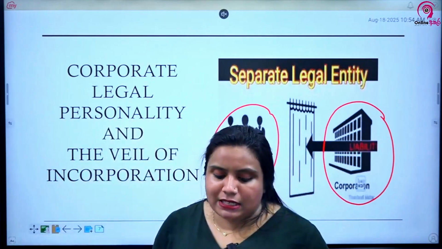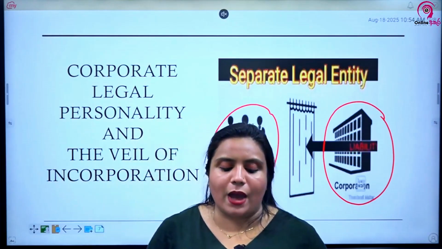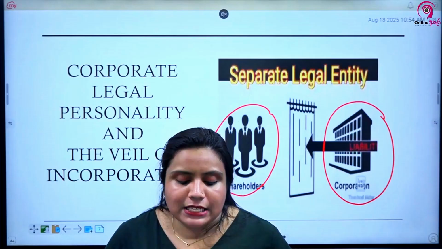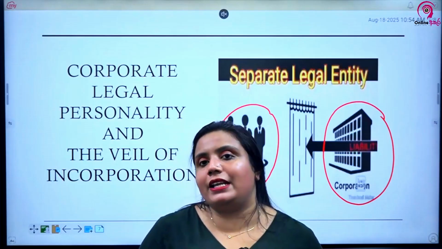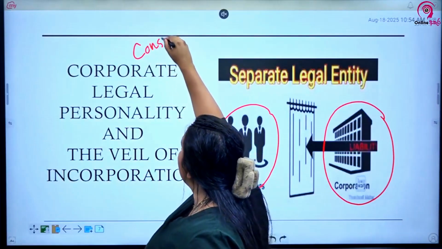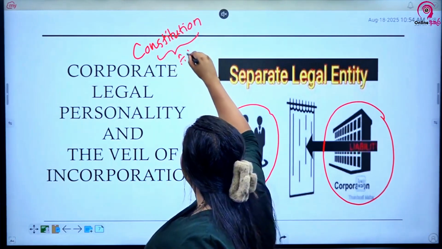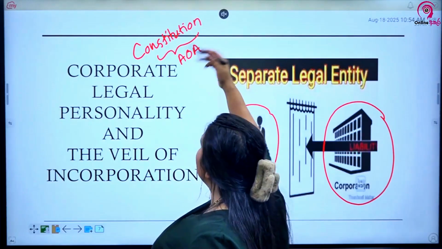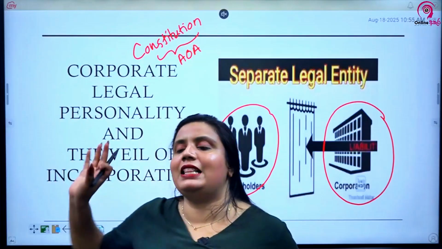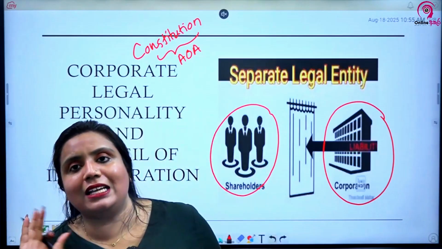A company has the capacity both within and outside Sri Lanka to carry out and undertake any business or activity, and to undertake or engage or enter into any transaction, subject to the restrictions imposed by the Articles of Association. So companies have something called their constitution. The constitution of a company, later on we are going to discuss this as well, is called the Articles of Association, AOA. The Articles of Association will say what the company can and cannot do. A company is only governed under the Articles of Association. Owners can't decide what the company can and cannot do. It's under the Articles of Association.